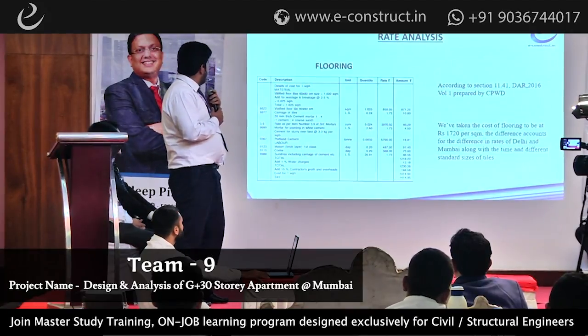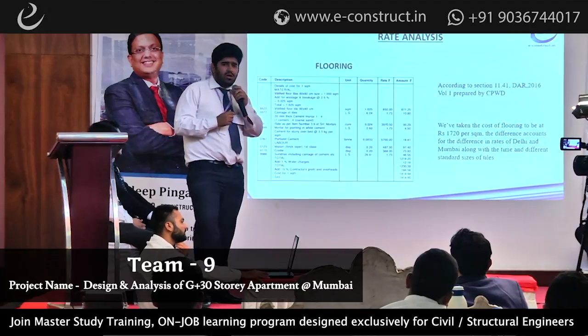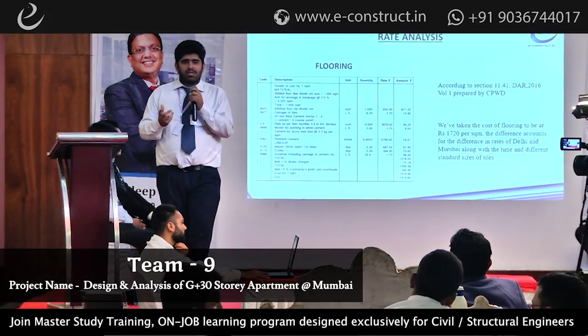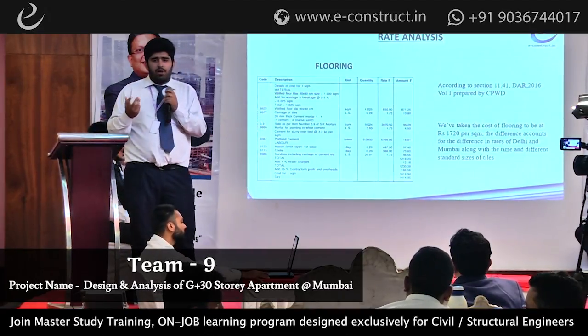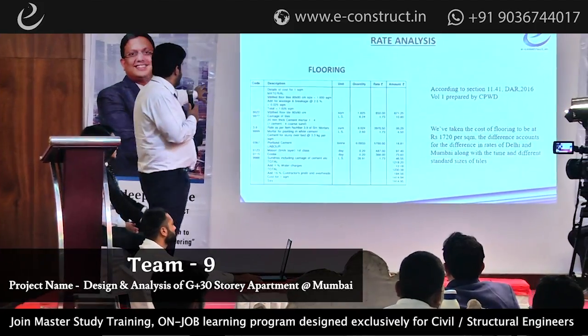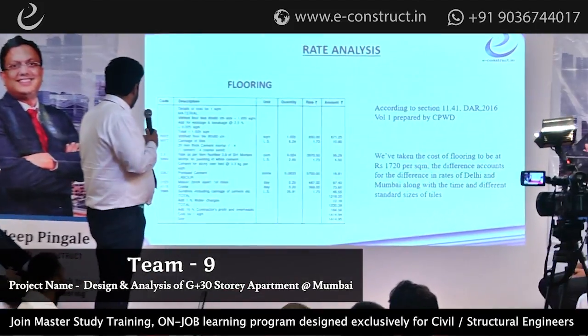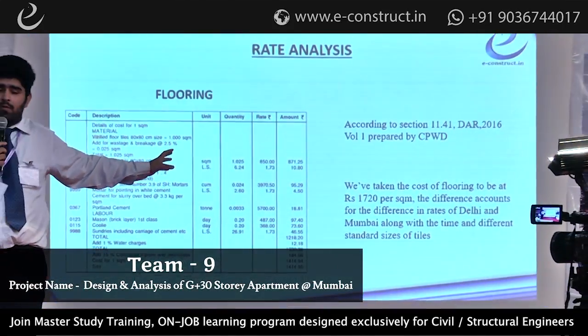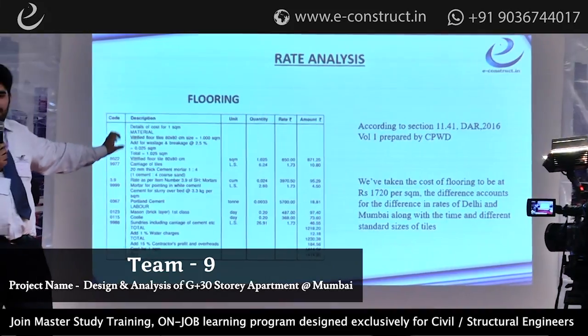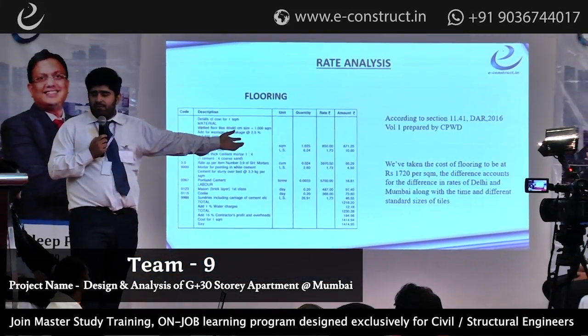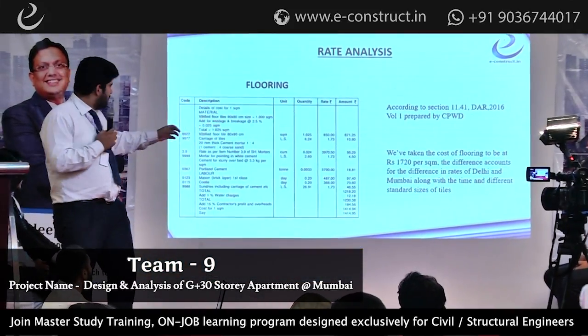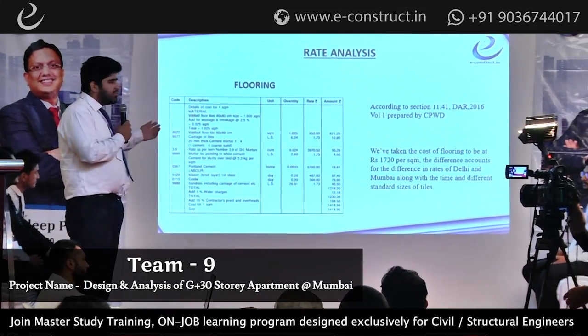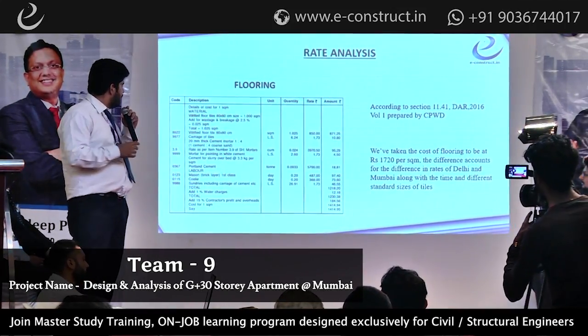And next comes the flooring part, since flooring also counts for almost 15 to 16% of our project cost. For flooring, we are talking about vitrified tiles here. This analysis of rate is for 1000 mm by 1000 mm vitrified tiles, but we have used a different section of sizes. So if you can see, the cost for 1 square meter comes to be around 1414, and